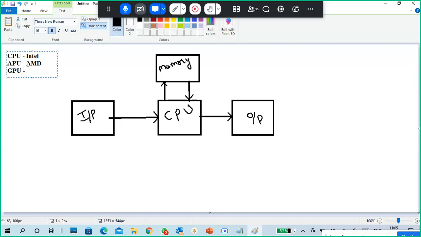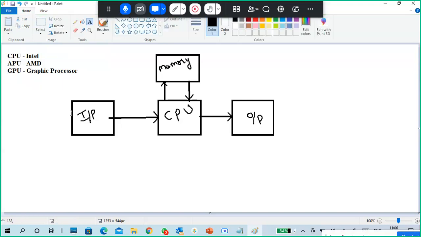What is GPU? It is not based on the company. GPU means graphics processor, like a dedicated graphics card, such as NVIDIA graphics, 2 GB or 4 GB graphics. It is a graphics processor particularly for multimedia purposes, like on-screen display. If you are playing games or watching a 4K video, the graphics processor does that job, making it easier for your main CPU.